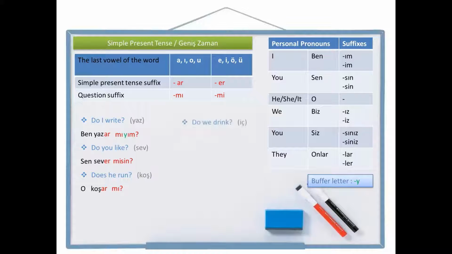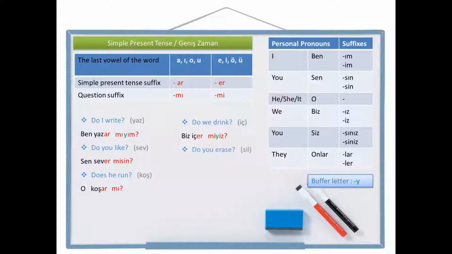Let's make some plural ones. Do we drink? Drink is iç. Let's write we drink first. We, biz, drink, iç. Simple present tense suffix, içer. And now leave a space and write the question suffix, mi. And to the end, personal pronoun suffix, iz. Again, two vowels are together. I need a buffer letter, ye, here. Biz içer miyiz? Do we drink? Biz içer miyiz?